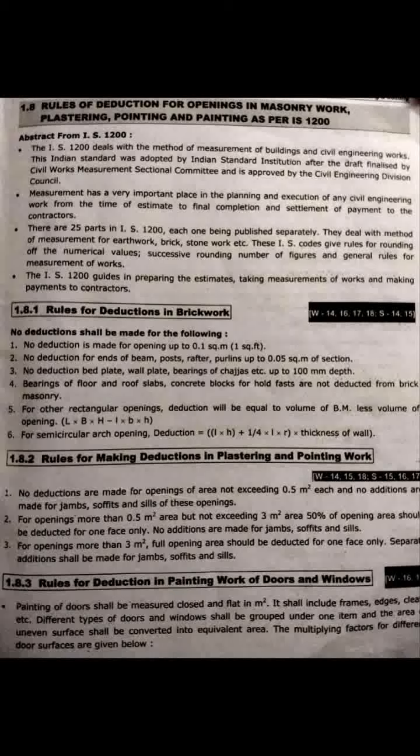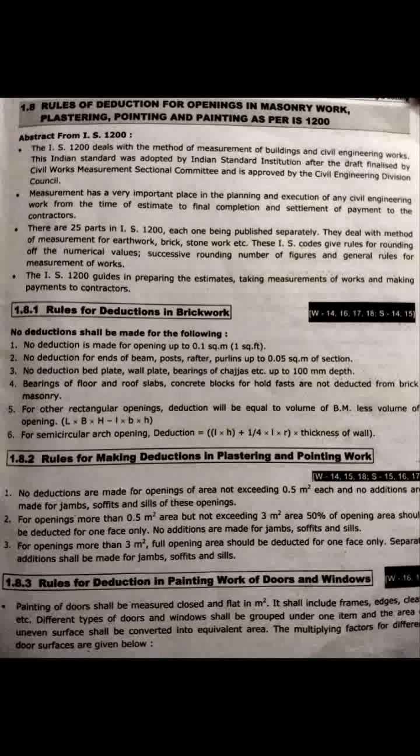Rules for deduction in painting work of doors and windows. Painting of doors shall be measured close and flat in square meters.